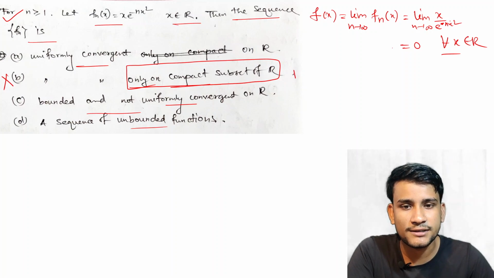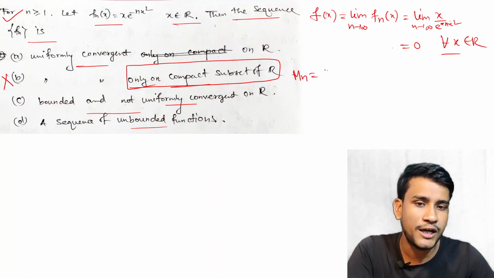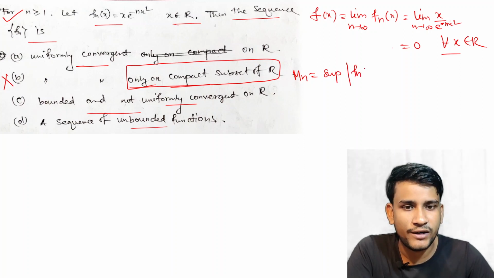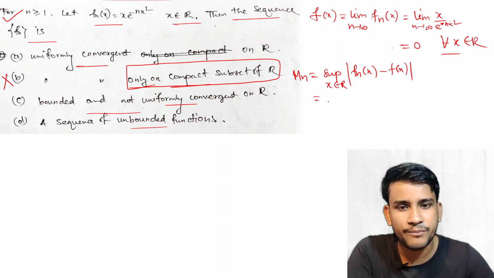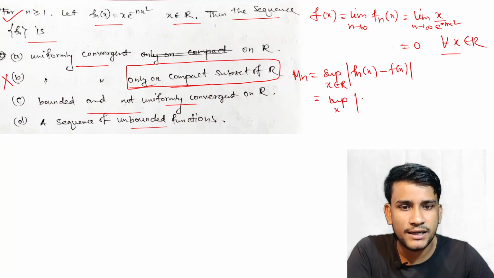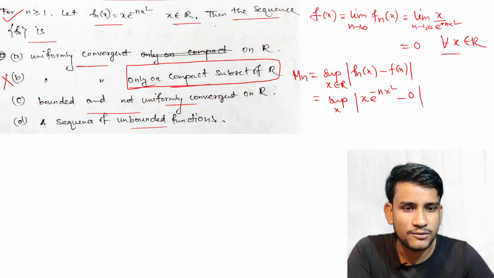Now we can similarly find an Mn test. So Mn is equal to supremum over x belongs to R of |fn(x) - f(x)|, which is the supremum of |x e^(-n x^2) - 0|.